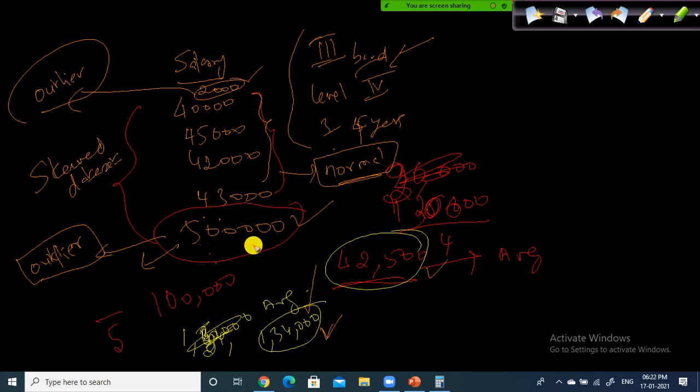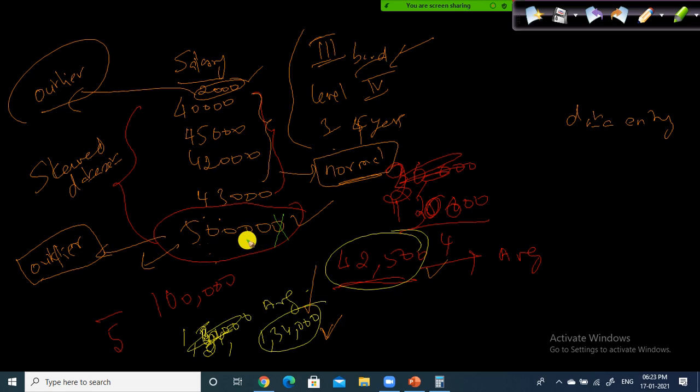If I exclude this one, I get 42,500. So the outlier, what is the cause for the outlier? Sometimes it is due to a data entry error. Instead of specifying 4 zeros, here I mentioned an additional zero mistakenly.